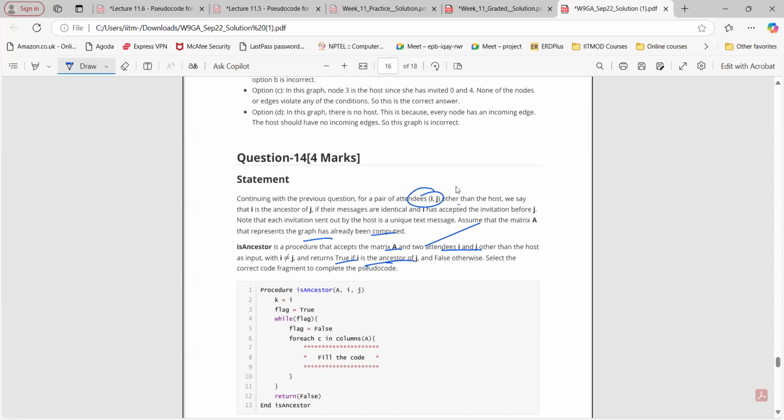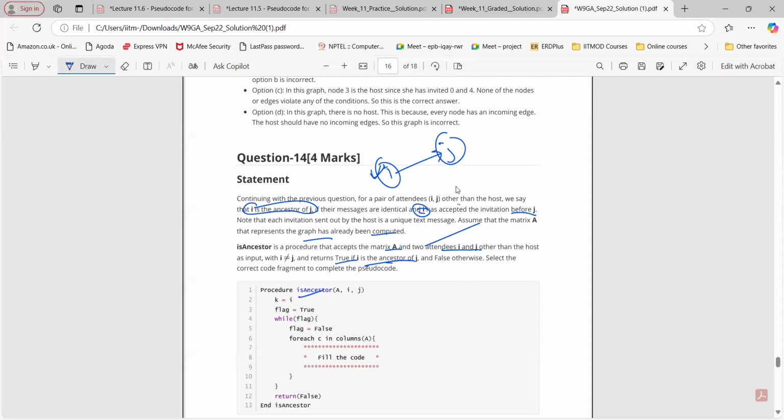So what is this one? Here it is mentioned, a pair of attendees other than the host. We say i is an ancestor of j when the messages sent to i and j are the same and i accepted the invitation before j. Okay, so this is what it is saying: i and j both have the same message and i accepted the message before j. This is what it is. Now let's see.